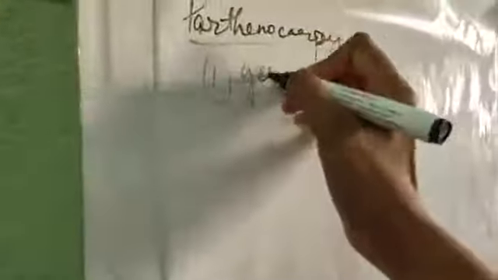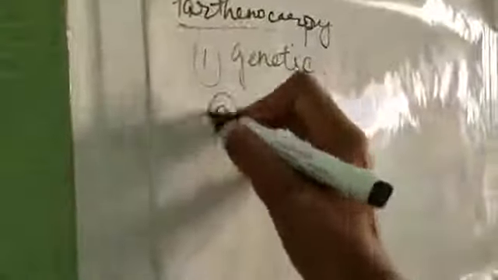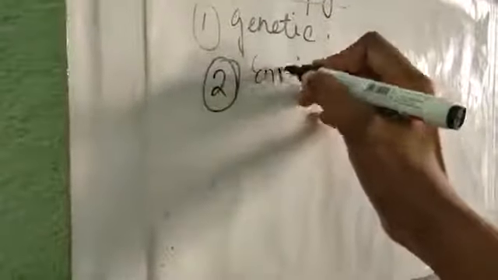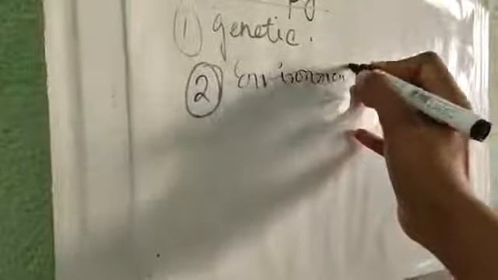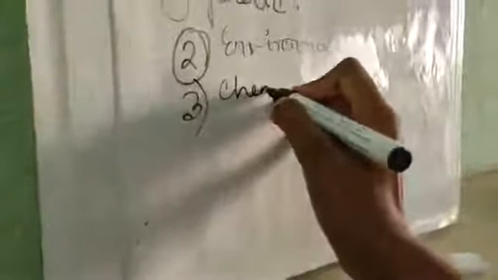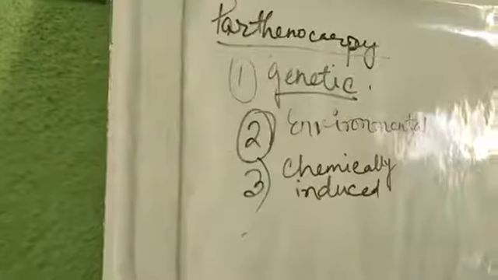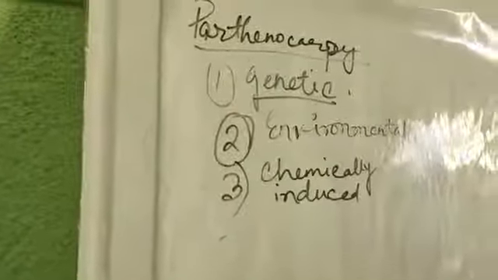Number one, genetic. Number two, environmental. Number three, chemically induced. Okay. So first of all, genetic. What happens over here? Due to some genetic changes, due to mutation or hybridization, this parthenocarpy takes place. Examples: pineapple, banana.